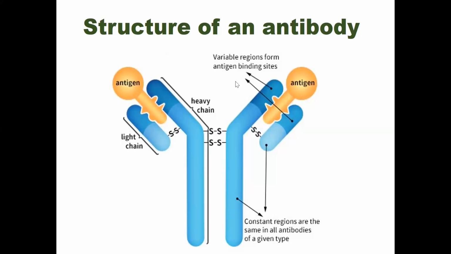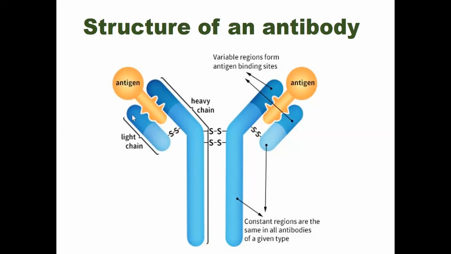These deep blue regions are the variable regions, and the light blue regions are the constant regions. Variable region means the shape of these areas is changeable, but the shape of the constant areas does not change. No change can take place here.